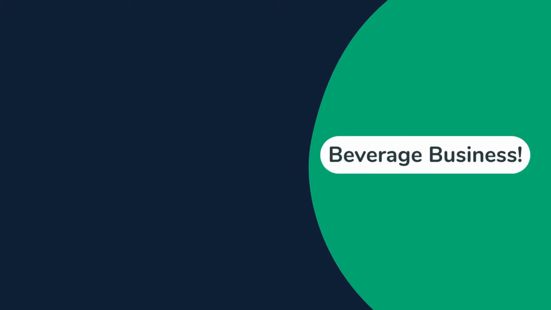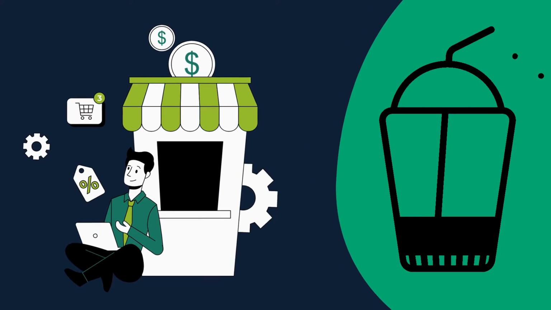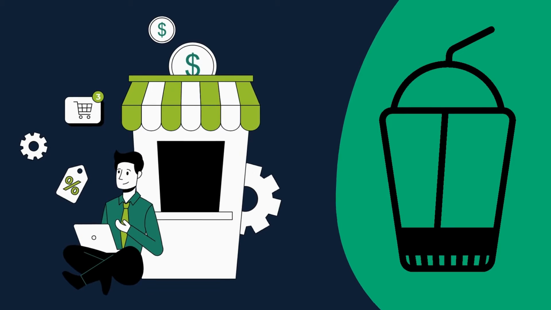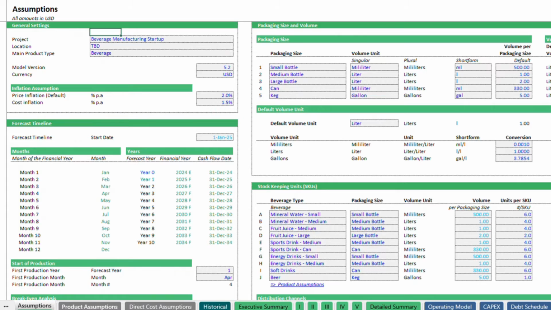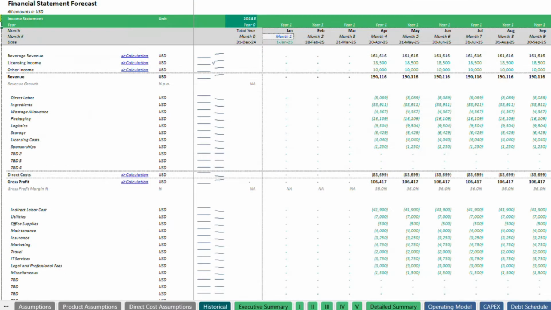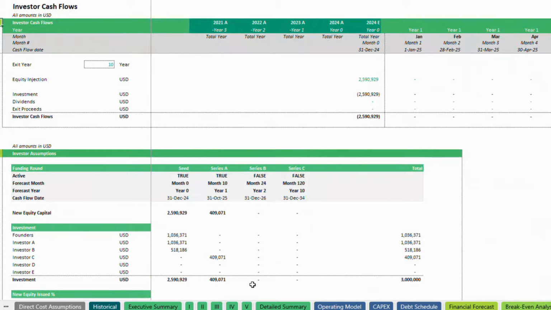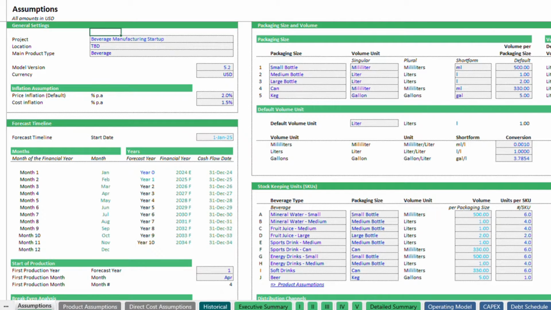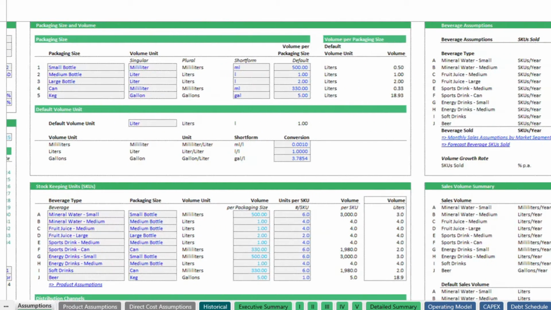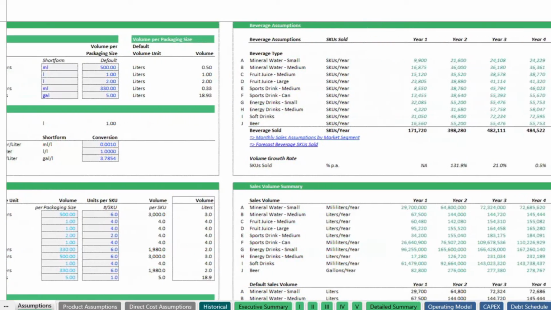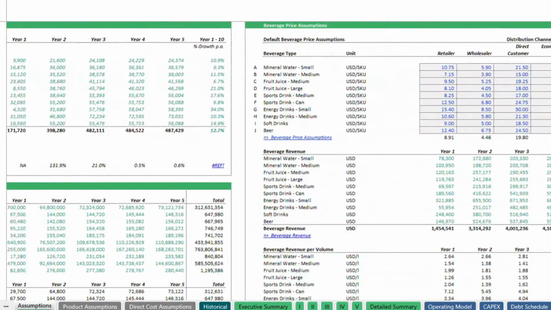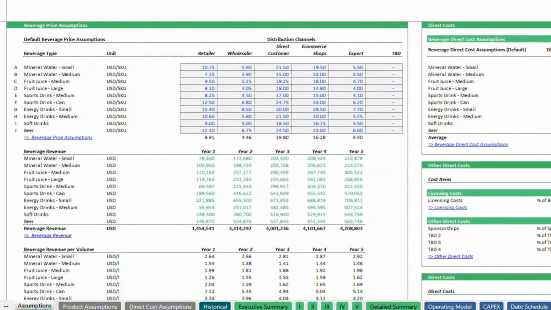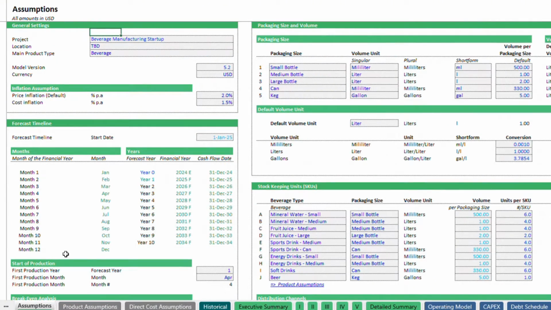Whether you're launching a new beverage brand or expanding an existing one, this tool provides a comprehensive financial plan tailored to your needs. This beverage manufacturing startup model features assumptions, financial calculations, break-even analysis, investor insights, and executive summaries, providing a comprehensive financial overview. The assumption sheet is the model's foundation, which includes several key sections, including determining the revenue sources, volume, production capacity, pricing, and cost structure.